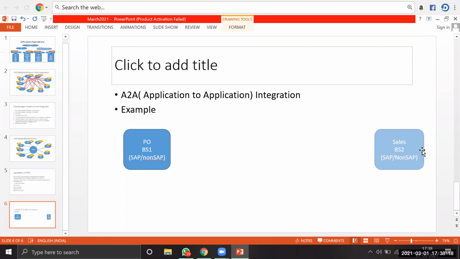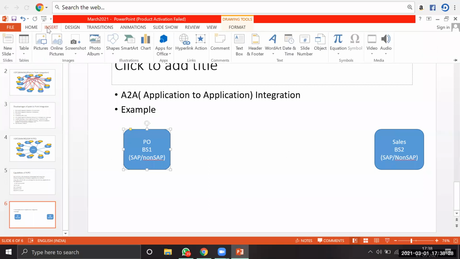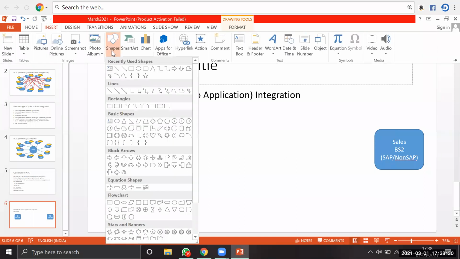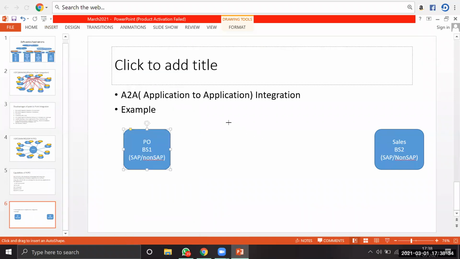SAP or non-SAP, each understands its own standard format here. So directly we cannot communicate between this purchase order department and the sales department. Then how are we going to communicate between these applications? Using middleware, right? This is the middleware we are going to use. That is called SAP PI/PO. This is the middleware we are going to use here, right?